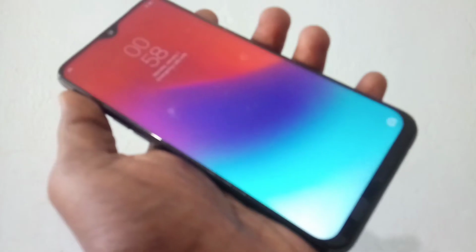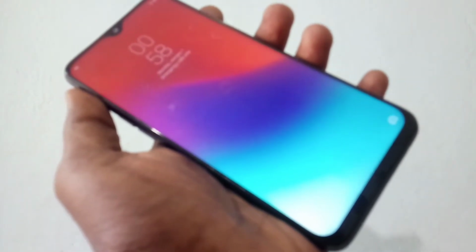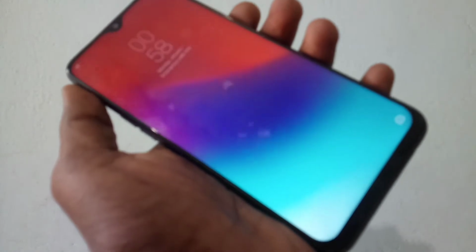This is Realme 2 Pro smartphone. In this video, you will learn how we can hard reset or factory data reset in Realme 2 Pro smartphone.